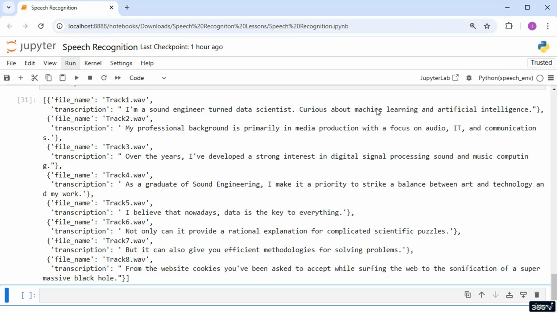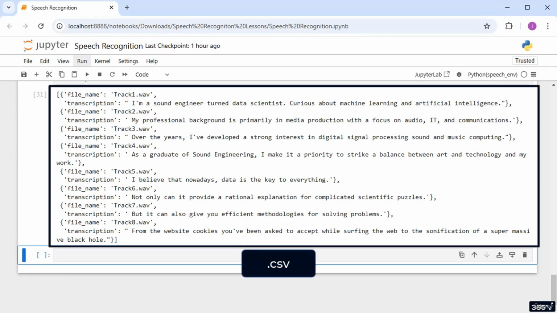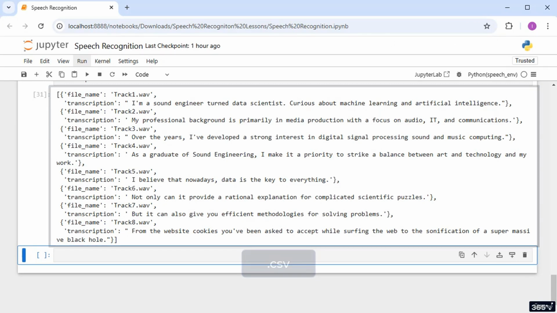Great job! With this, we can conclude the lesson, but there's more to come. In the next one, we'll demonstrate how to store these transcriptions in a CSV file, making them ready for further analysis and experiments. Thanks for watching, and see you soon.